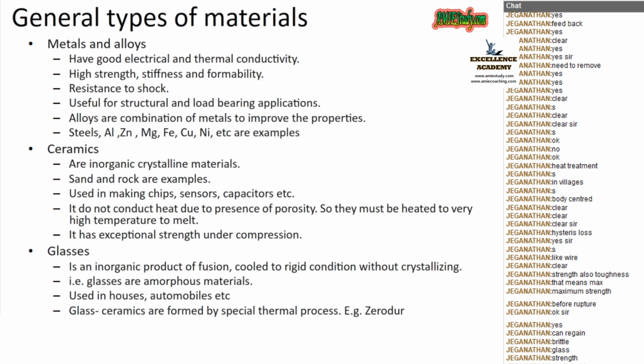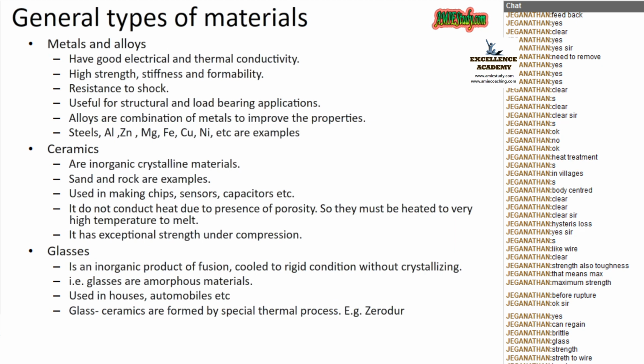How much shock load it can withstand without fracture is called toughness. Am I right? How much twisting load or shock load it can withstand is called toughness.